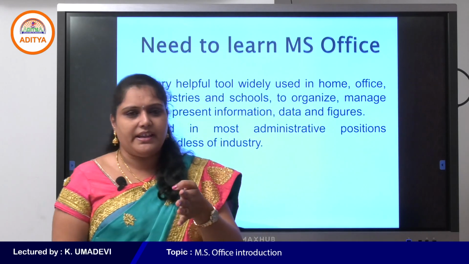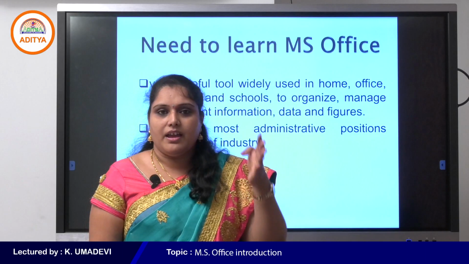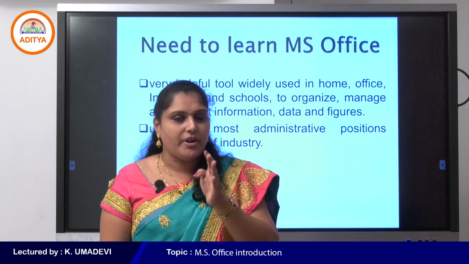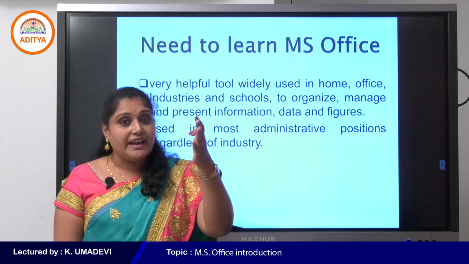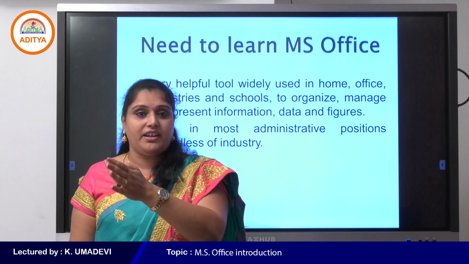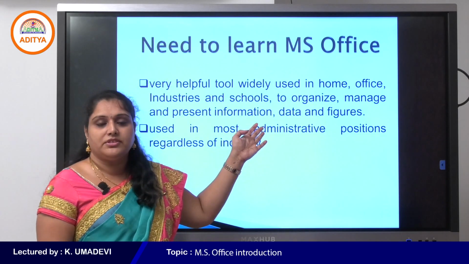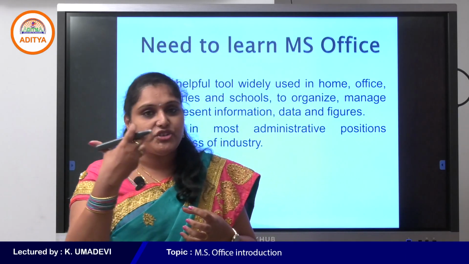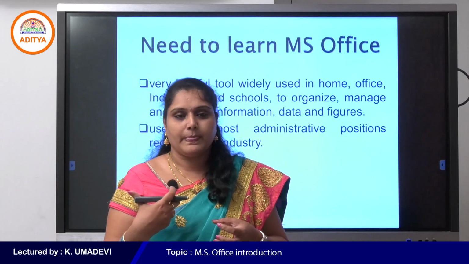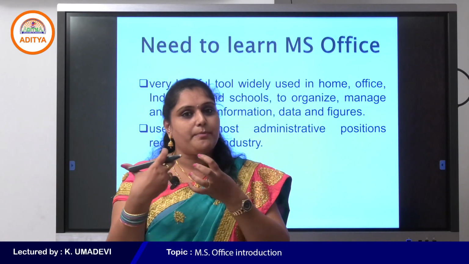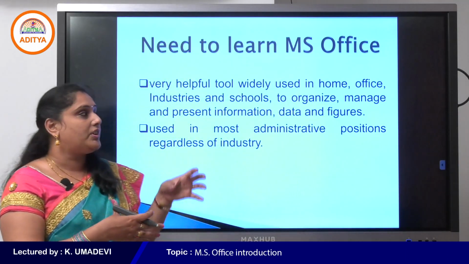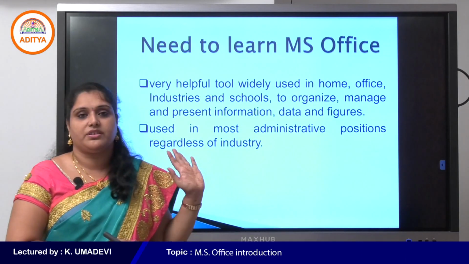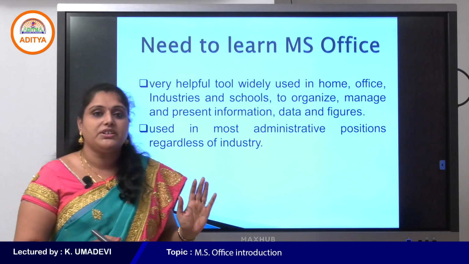Because we can organize the data by using MS Office, by using Word or Excel or PowerPoint, etc. That means we can organize, arrange and present the data in figures and data. We can arrange the data in a particular order using MS Office applications. It is a very helpful tool, and it is widely used in administrative positions regardless of industry. That's why we need to learn MS Office.